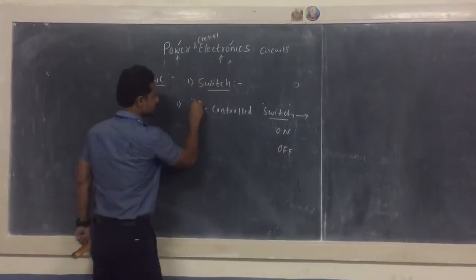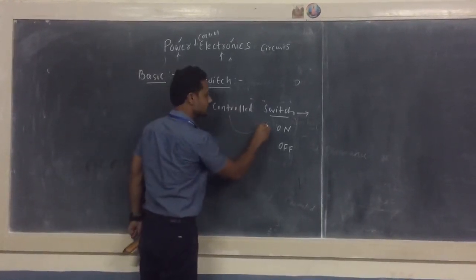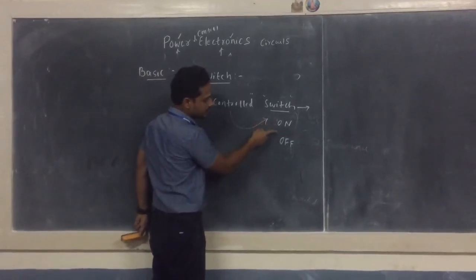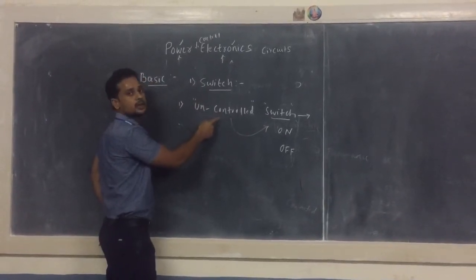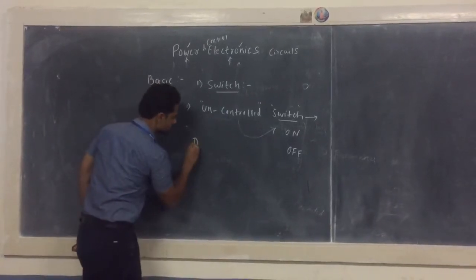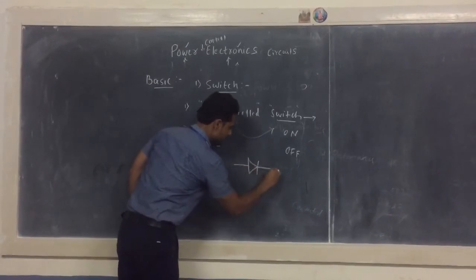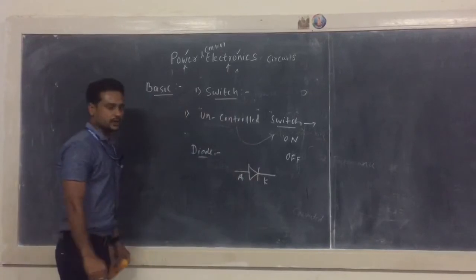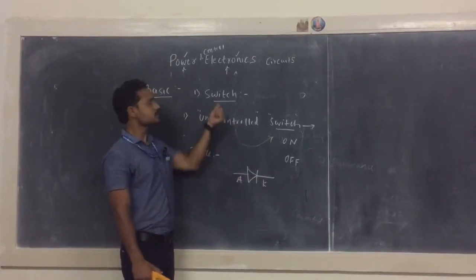Now concentrate on this word uncontrolled. This means you will have no control over the operation of this switch. So the turning on and turning off of the switch cannot be controlled. The best example you can give here is a diode. This is the symbol of a diode, so you have the anode terminal and the cathode terminal. This diode is a semiconductor device which acts as a switch.